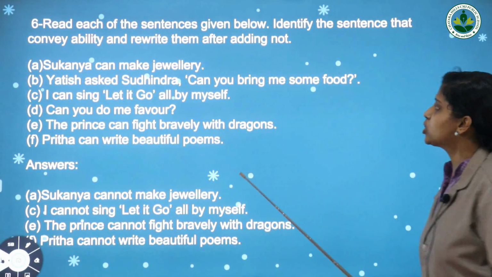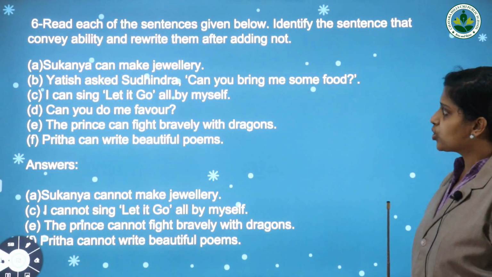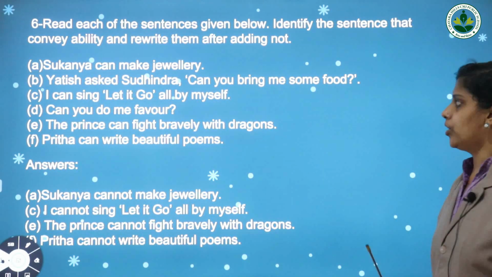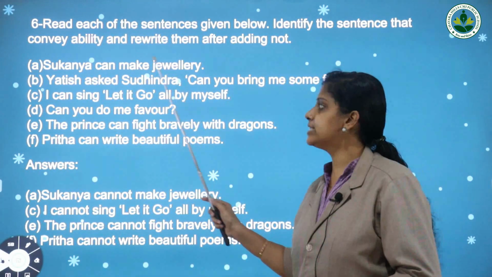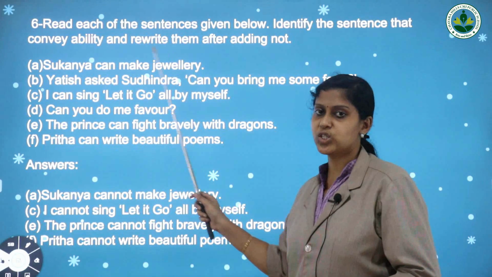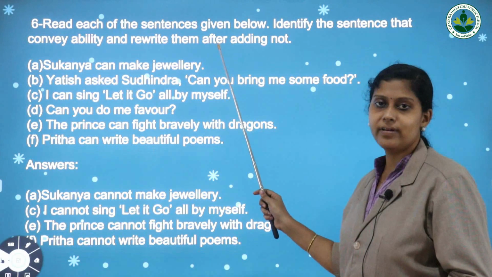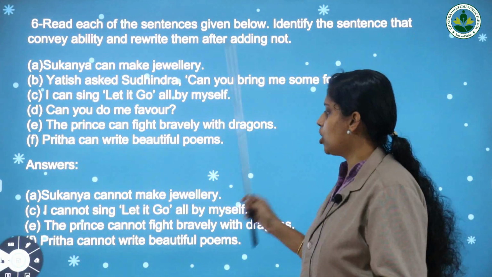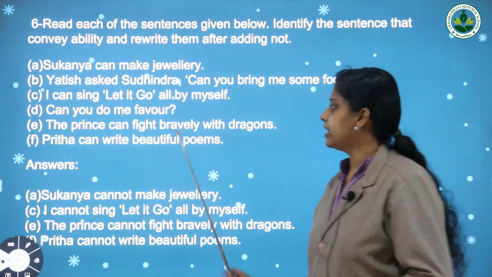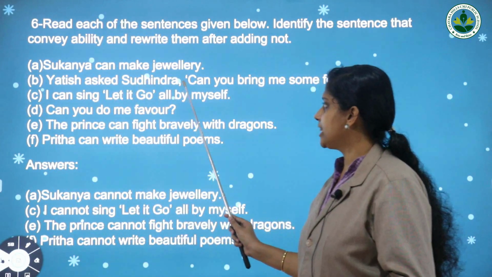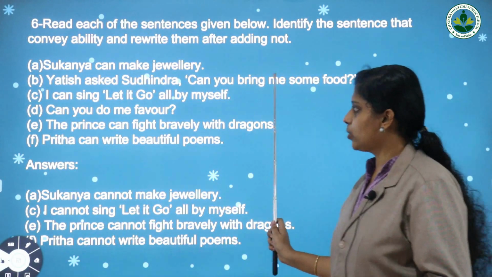Here you are asked to identify the sentences that convey ability and rewrite them after adding not. First one, Suganya can make jewelry. It is her ability. So we should rewrite this sentence after adding not. The answer is Suganya cannot make jewelry. Next one, Sadish asked Sudhindra, can you bring me some food? It's a request. So it won't be the answer.